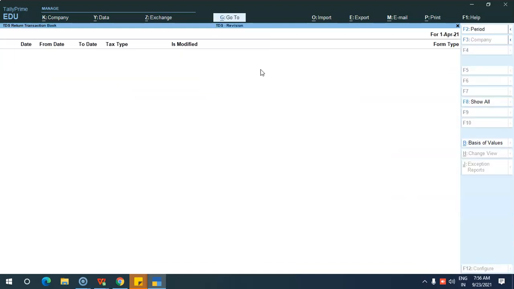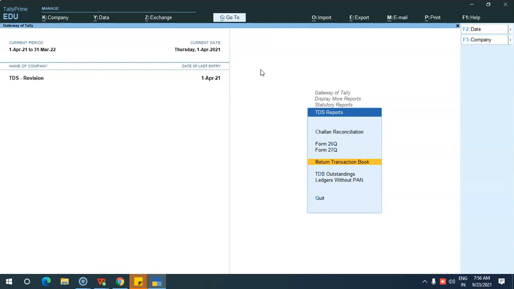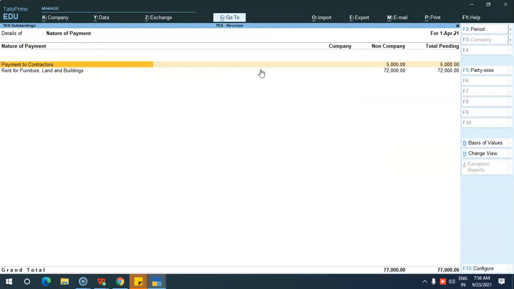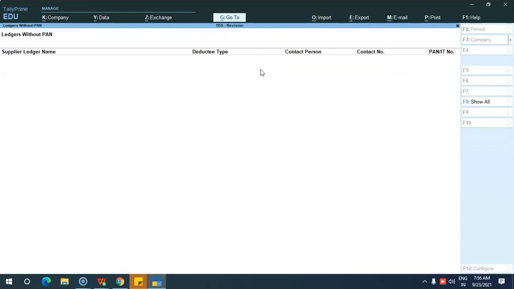And then return transaction book. After you have filed the return, it will appear over here. Then TDS outstanding: whatever amount is pending will appear over here. The ledgers without PAN: if you have created any ledgers without a PAN, it shows here. Okay, so if you have forgotten to give the PAN number, you can check it with this report so that you will know.